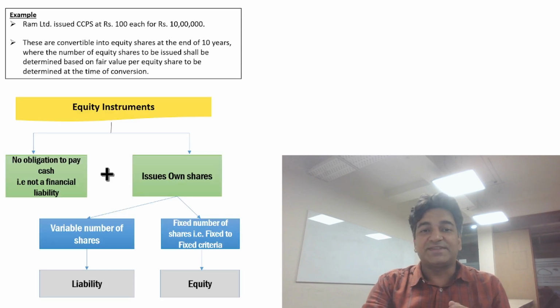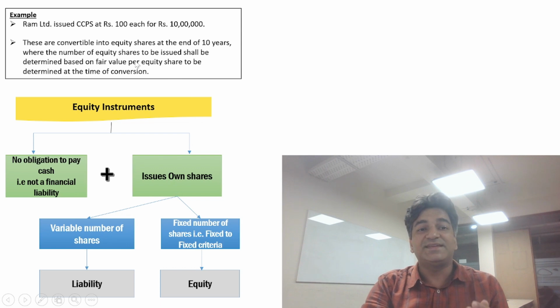So friends, again, we will evaluate this with the help of the flowchart. Is there any obligation to pay cash or exchange financial assets under potentially unfavorable conditions? The answer is no. That is, it is not a financial liability. So the first condition is met. Whether own shares are issued? Yes. Whether the number of shares issued is a fixed number or a variable number of shares?